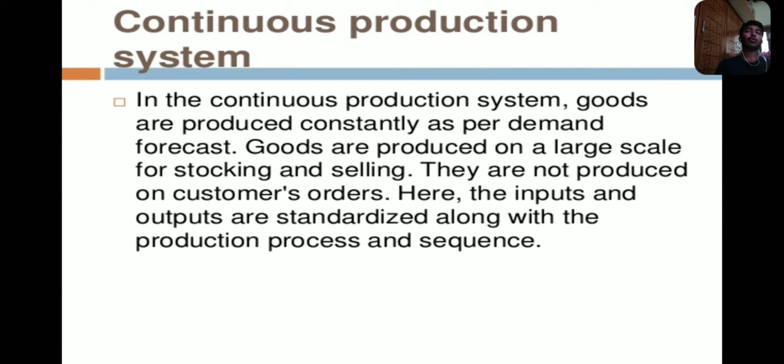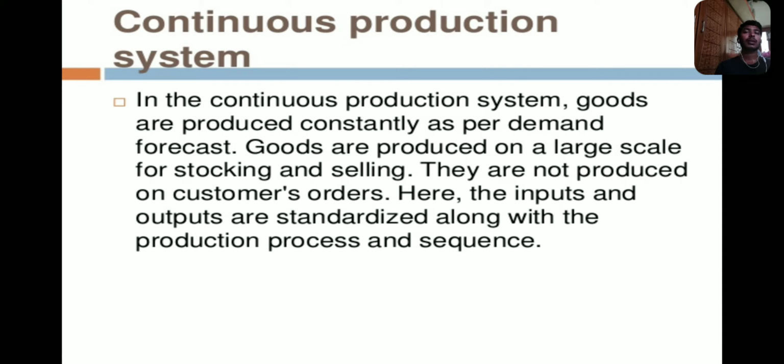Continuous production means the flow of production should be completely continuous. It does not require customer orders, customer requirement or customer satisfaction. We take orders from different industries or companies for different machine parts, the sub parts of machinery.